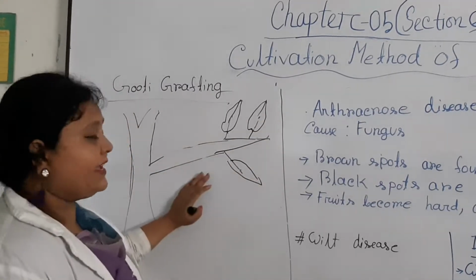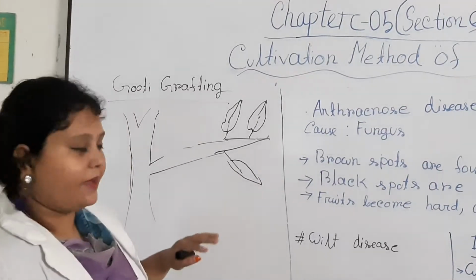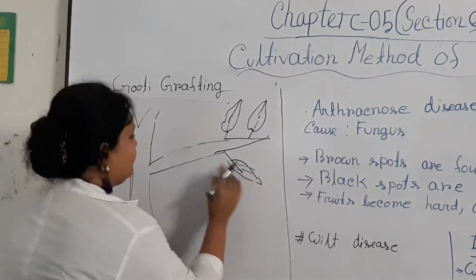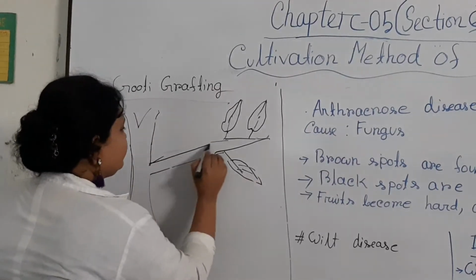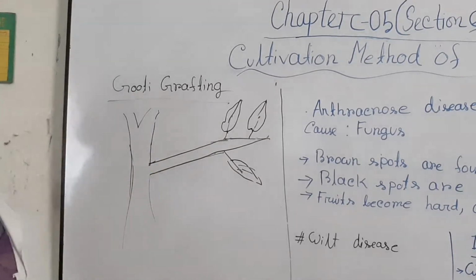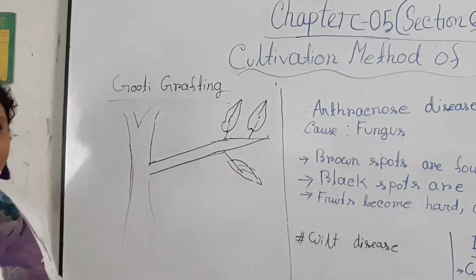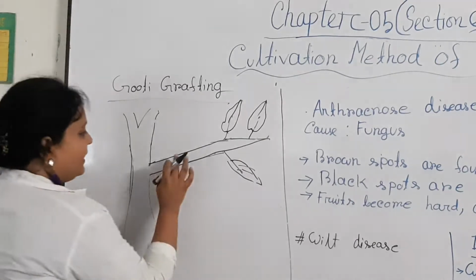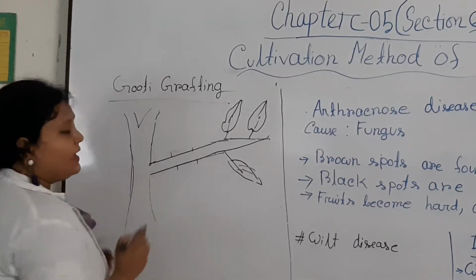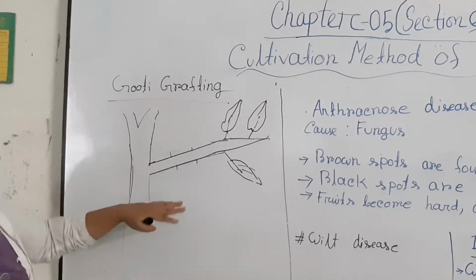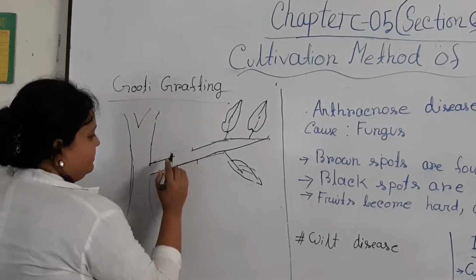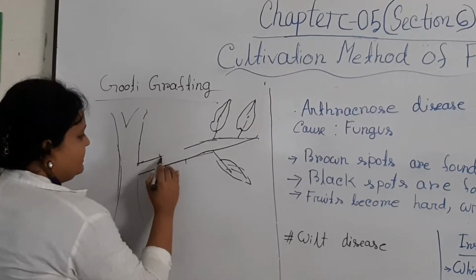We select a branch whose diameter is like a pencil, right? So suppose this is a branch whose diameter is like a pencil. Then here we select 1 to 1.5 inch from there, and we separate the bark, or remove the bark, from this stem, this branch.